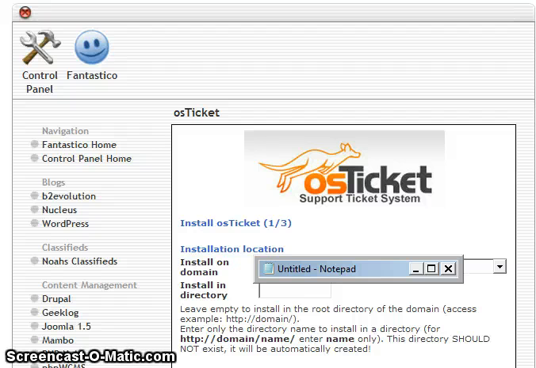Then you just select what domain name you want osTicket installed on, which will be here. For a help desk, you could make it a subdomain, as in helpdesk or support, which you would type in here.